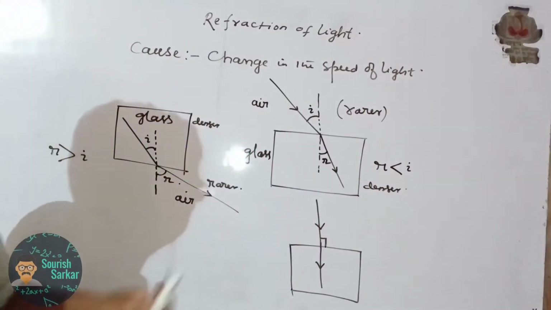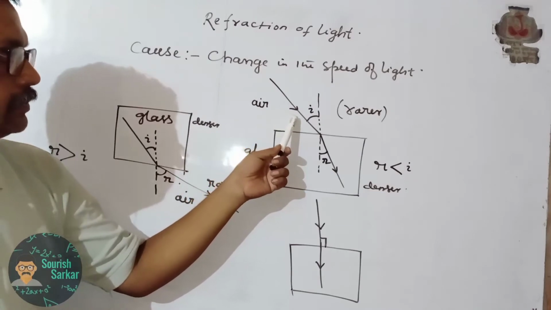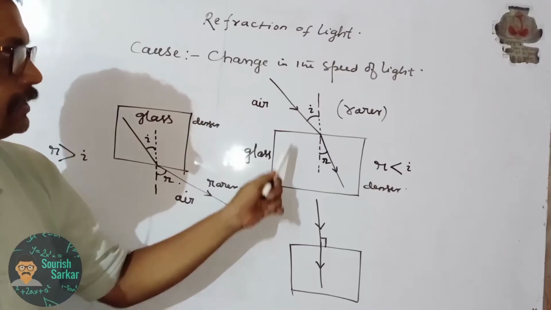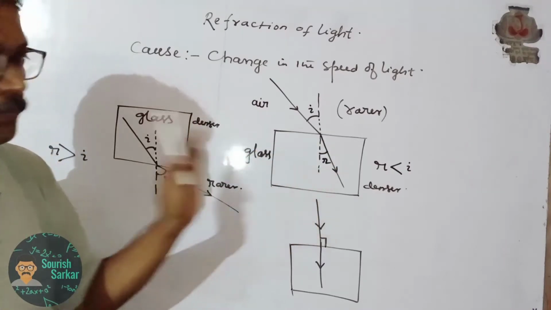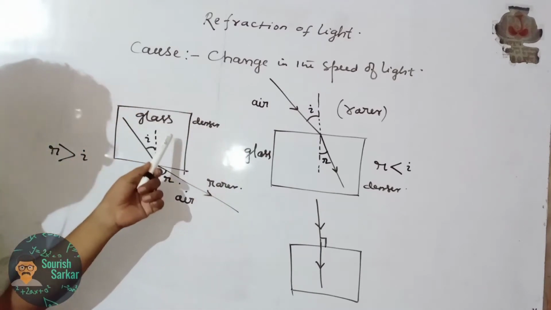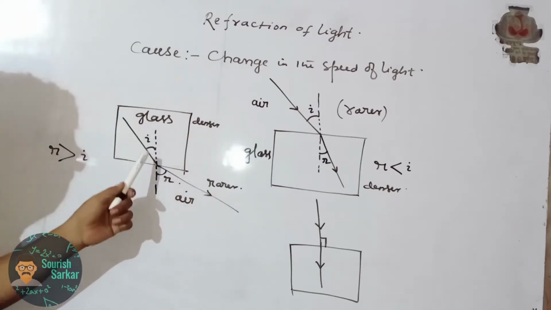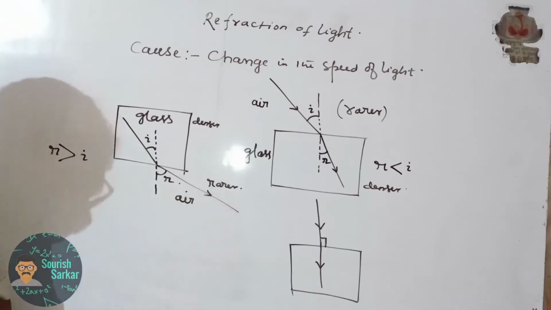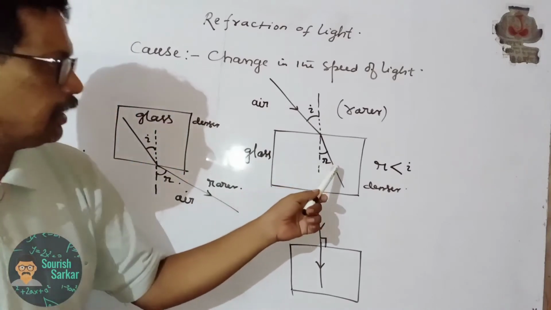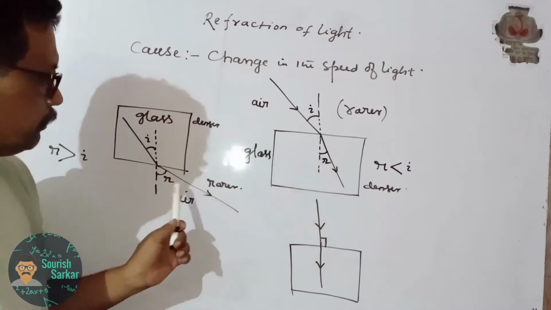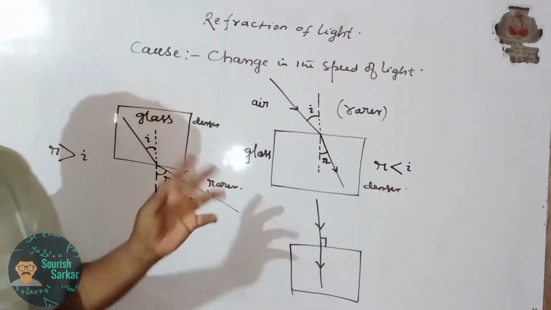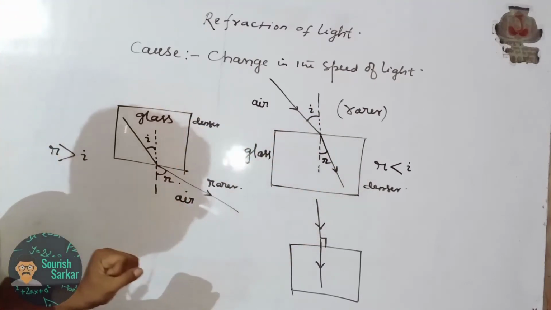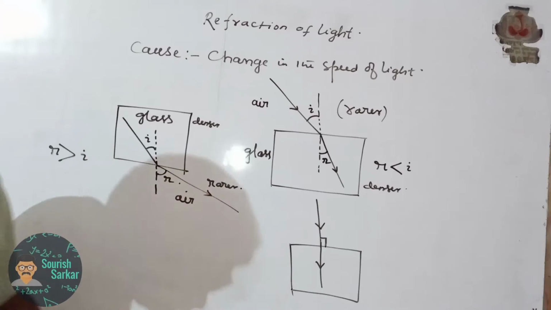Okay, in this case you can see the speed of light in air is 3 into 10 to the power 8 meter per second. But the speed of light in glass is less than that. That's why the light ray is bending towards the normal. Here the speed of light in glass is less than 3 into 10 to the power 8 meter per second. So whether it will bend towards the normal or away from the normal, on which factor does it depend? It depends on whether the speed of light during refraction is increasing or decreasing.